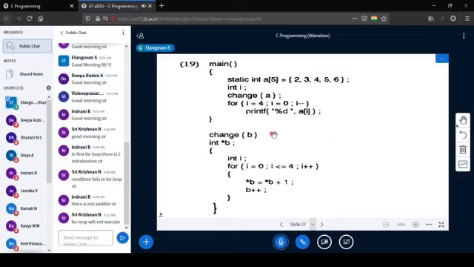Yes. Always this will fail. So for condition checking, you should have a truth to get into the for loop. Since this condition failed, it will not get into the for loop. And finally, what is the output?